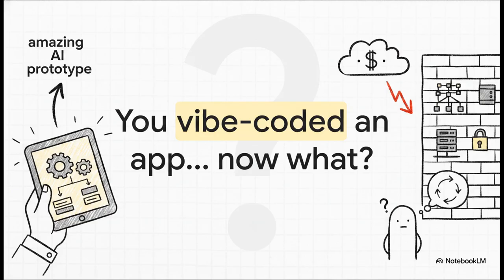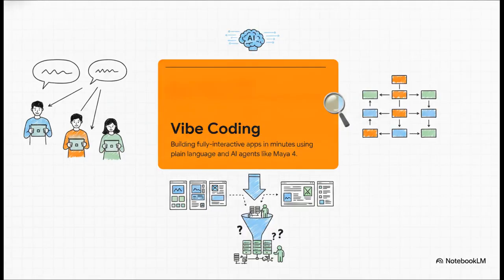But why exactly does this happen? Well, it actually starts with the very method you use to build it. And that method is what we call vibe coding. It's this incredible process where product managers, designers, or really any citizen developer can build fully interactive applications in literal minutes. You're just using plain language, chatting with advanced AI agents like Maya 4 on the Ajath AI platform. It's absolutely brilliant for instantly translating your ideas into functional code because it virtually eliminates those traditional design delays and the endless back and forth with development teams.